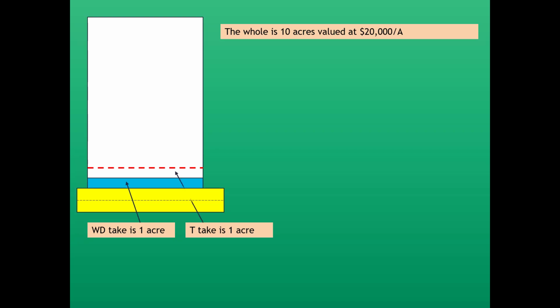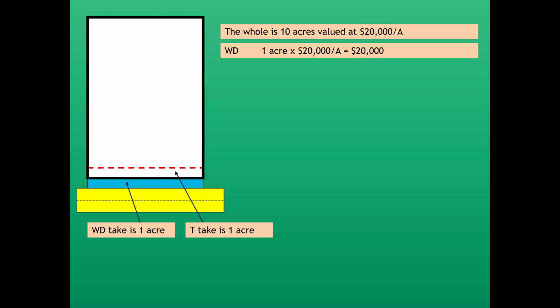Let's assume it's also 1 acre in size. So to estimate compensation for the blue area, the WD, is 1 acre. The whole was valued at $20,000 an acre. We're allocating to the part taken, so that is $20,000 for compensation for the blue area.